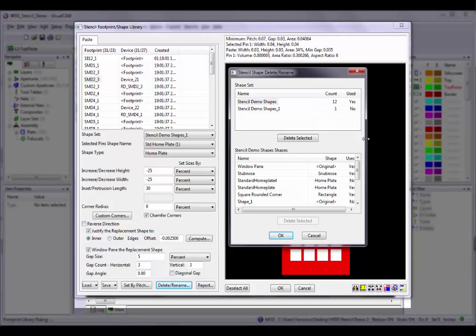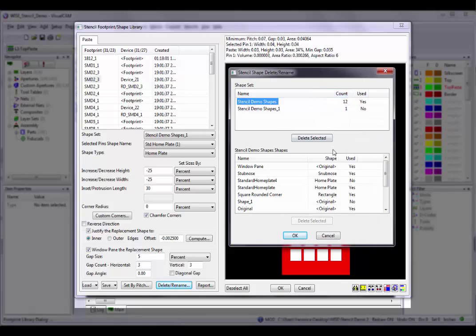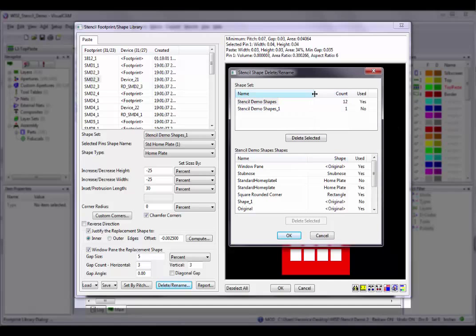Inside there are two tables, Shape Set and Shapes. The Shapes table also includes the name of the currently selected shape set. Both the shape set and shapes multi-column lists may be sorted ascending or descending with a left click on any column. The shape list is a multi-selection list, so for example, say I want to delete all the shapes that are not being used. First, I sort the used column alphabetically to group them all together. After selecting the first unused shape, I hold down the Shift key on my keyboard and select the last one. The Delete Selected button becomes active, and I click on it to indicate I want these particular shapes removed from the shape set.